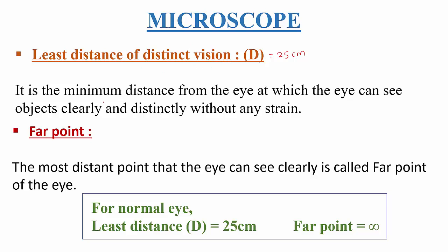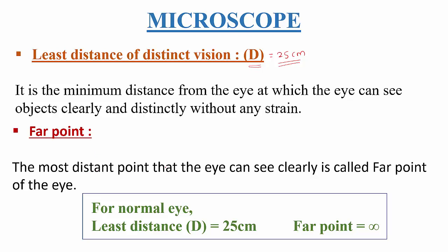So what is least distance of distinct vision? It means the minimum distance from the eye at which the eye can see the objects clearly and distinctly without any strain. Without any strain, we can see the things very clearly up to 25 centimeter, which is called as least distance of distinct vision, and it is denoted by capital D. Then similarly, far distance, or we can call it as far point.